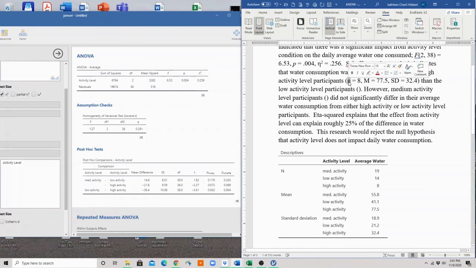Again, I'm writing all of this in APA, so I want to go in and italicize. I use a lowercase n, not an uppercase N, because I'm only talking about a portion of the group. These are all portions of the total 41.